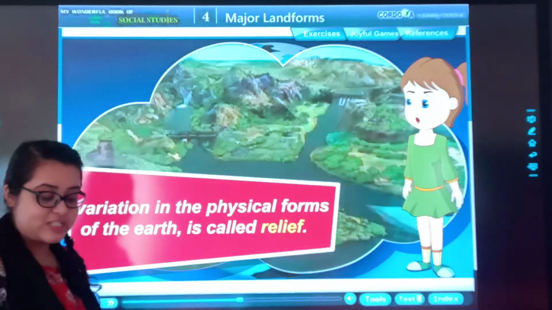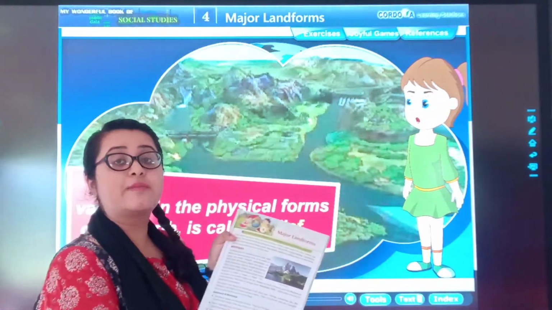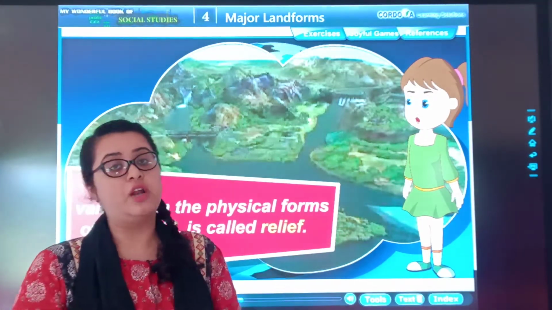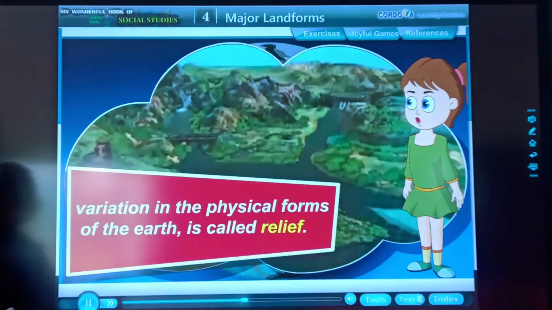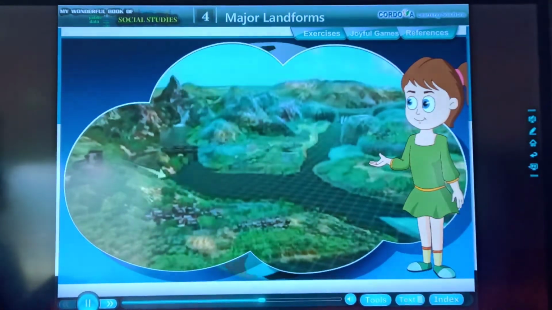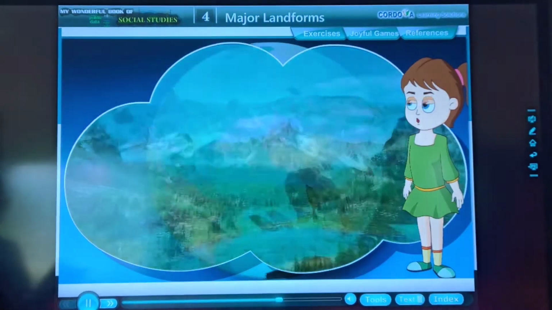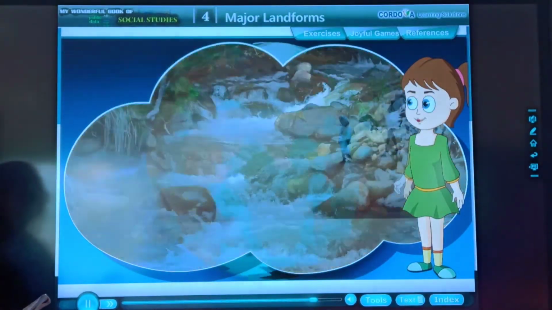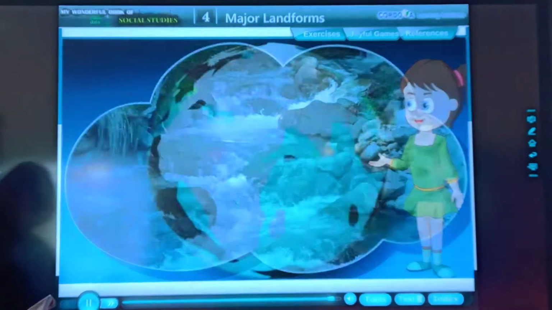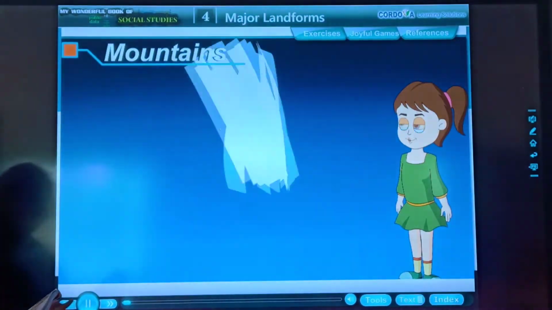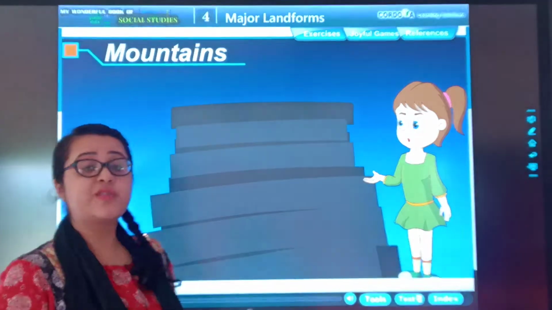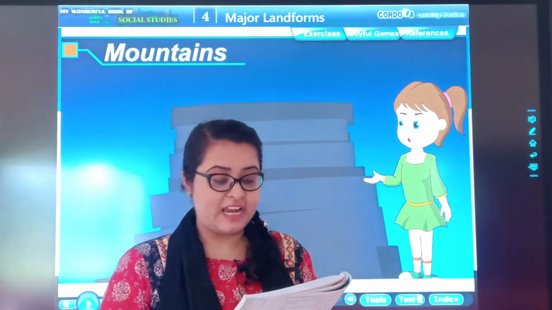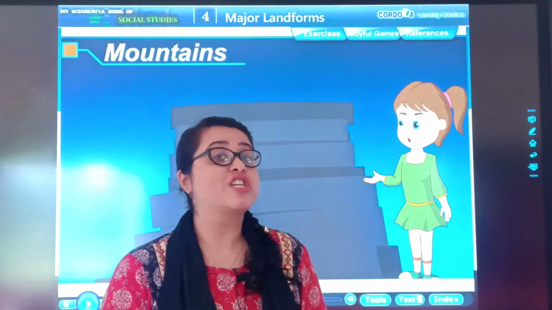Okay? This definition is on the second line of your first page itself, page number 21. The second line: the variation in the physical form of the Earth is called relief. Landforms are the relief features of the Earth. Mountains, plateaus, plains, deserts and rivers are the main relief features of the Earth. So we see different types of land. Mountains, plateau, plain, desert and rivers are the main relief features of the Earth.